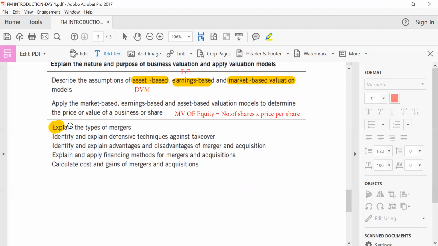We'll also be looking at the explanation of the types of mergers. We will look at identification and explanation of defensive techniques against takeover. If one company wants to acquire you and you do not agree for that takeover to happen, what are some of the defensive techniques? Some time back when we were kids, we used to play a game called Pac-Man. And Pac-Man is one of the defensive techniques, right? As you tend to acquire me, you come up with techniques to acquire me. I also come up with processes to acquire you.